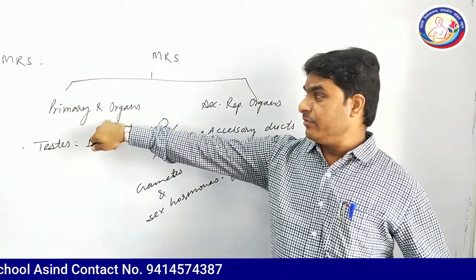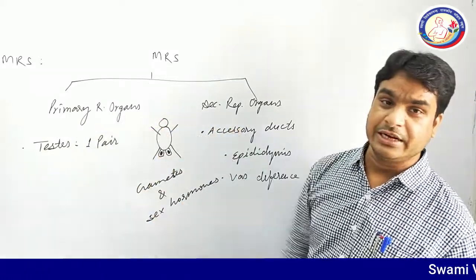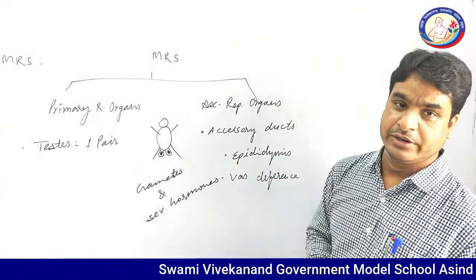So there is one most important question that can be asked on this point: what is the difference between primary and secondary reproductive organs?